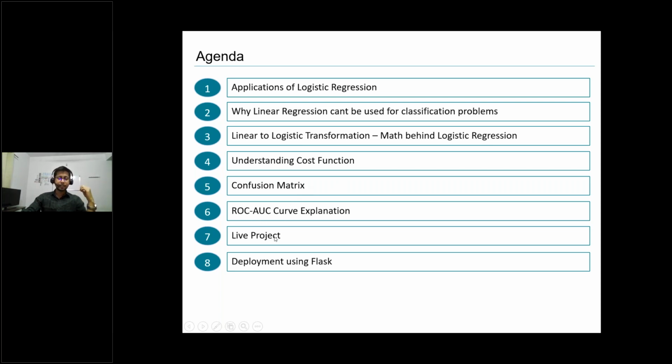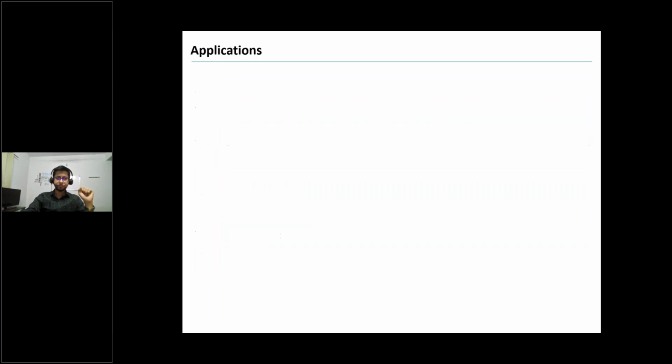Okay, and then we'll go through one exercise. We'll see one project being built in Python. Okay, so we'll see all this, and if time permits, then we'll also see the deployment using Flask, which we have already seen yesterday. So it depends on how much time we are left with, because I don't want to hurry on these concept building. Okay, so let's see how it goes. So with that, let me start.